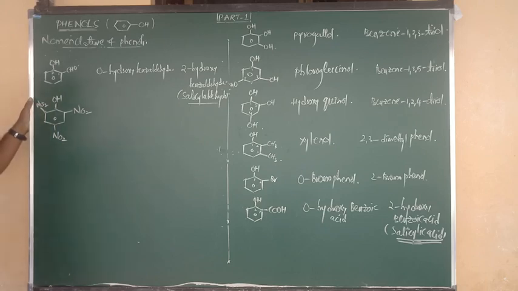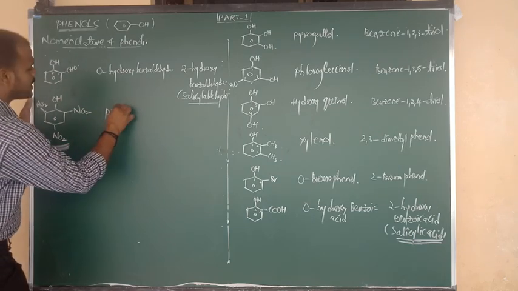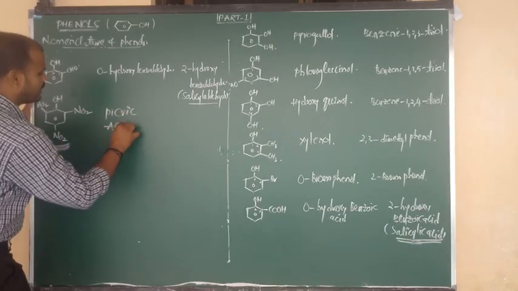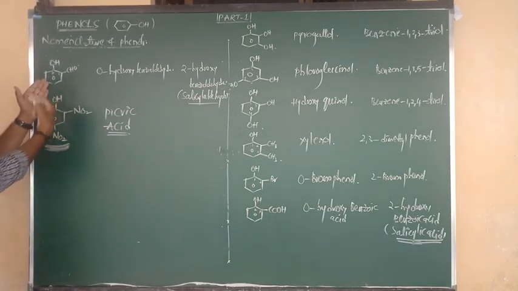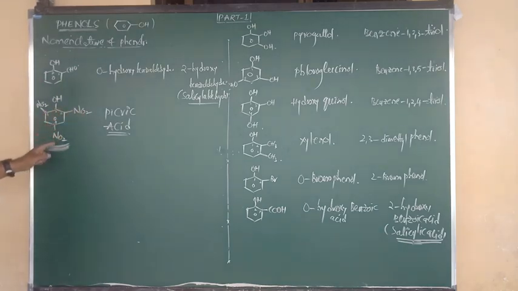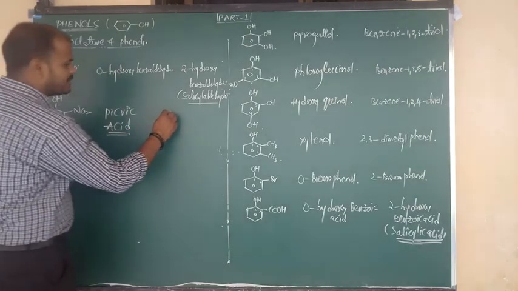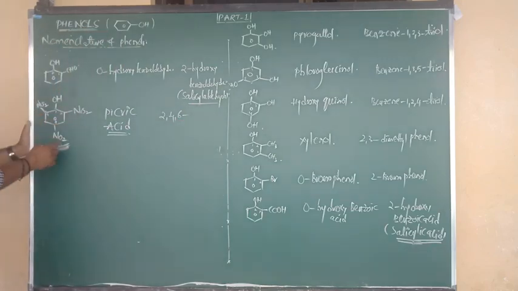But try to remember, this compound has a special, very important common name: picric acid. Be careful, very important. Now what is the IUPAC name of picric acid? This is phenol, benzene bonded to OH, carbon number 1, then carbons 2, 3, 4, 5 and 6. Side chains are at positions 2, 4 and 6. So the IUPAC name has 2, 4, 6, with nitro, dinitro, trinitro.